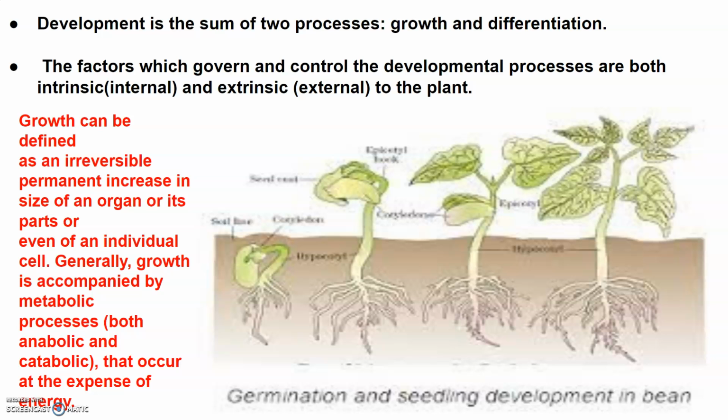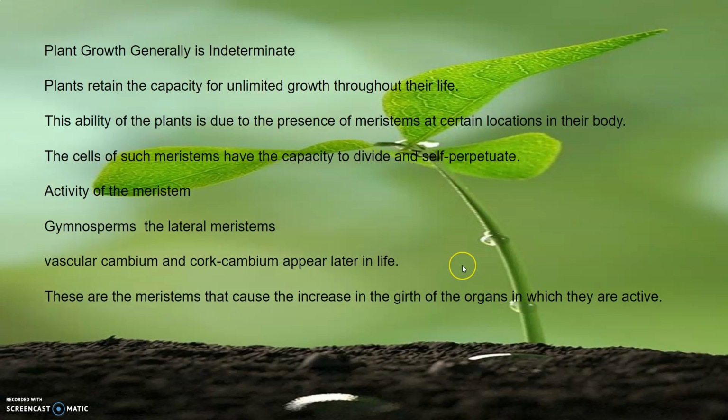So plant growth is generally indeterminate due to the capacity of unlimited growth throughout life, and the meristematic tissues are present at certain localities of the plant body. This ability of the plant, due to the presence of meristematic cells at certain locations in the body, helps in the growth of the plant. The plant growth in which new cells are always being added to the plant body is due to the meristem, or is the open form of growth.